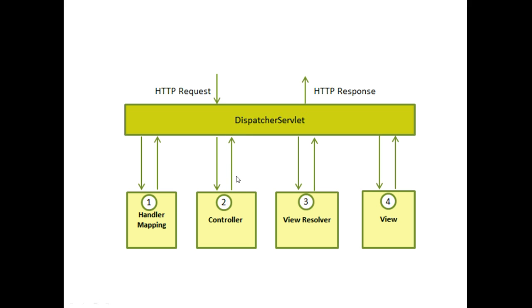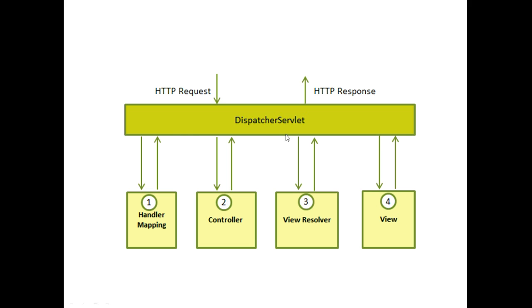Then after it's done processing whatever information it needs to process, it makes its way back to the dispatcher servlet, and then from there it makes its way to the view resolver, which is used to create the view. Pretty much it prepares the view before it actually goes out, makes its way back to the dispatcher servlet, and then finally gives the finalization of the view that has been constructed.